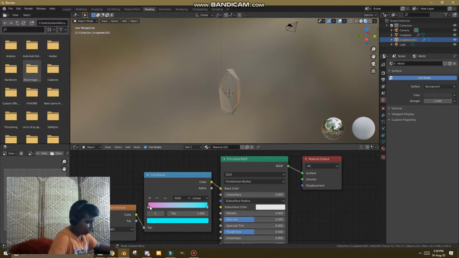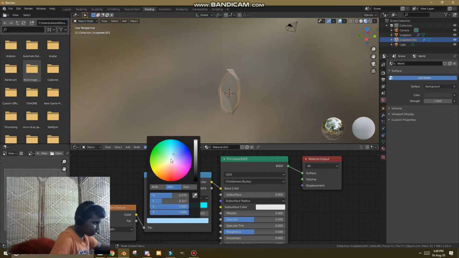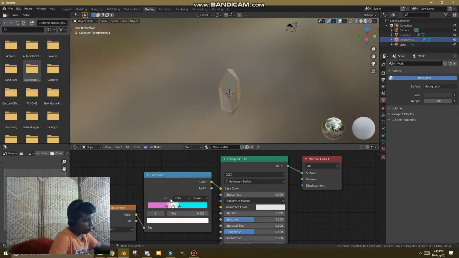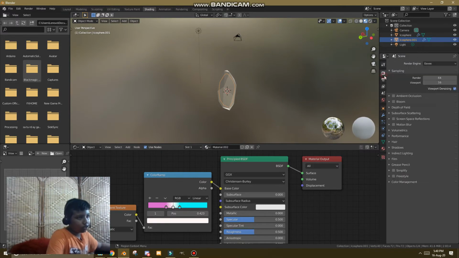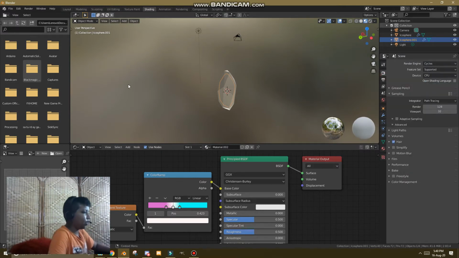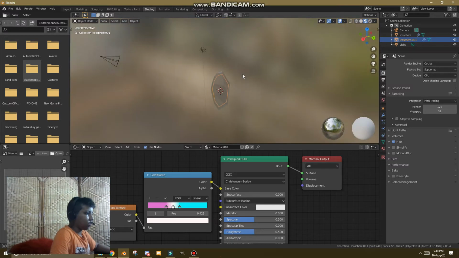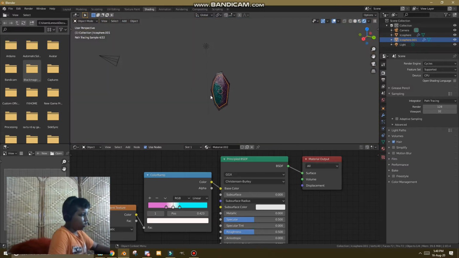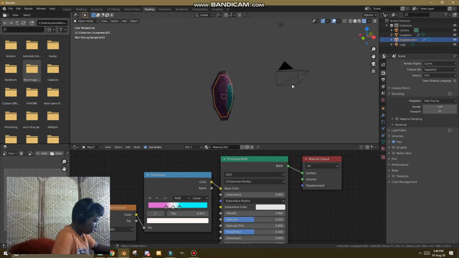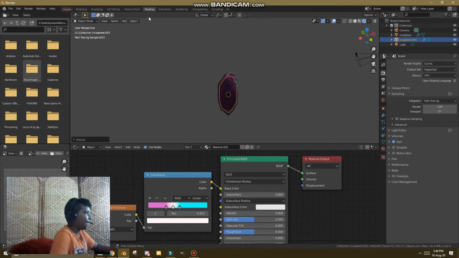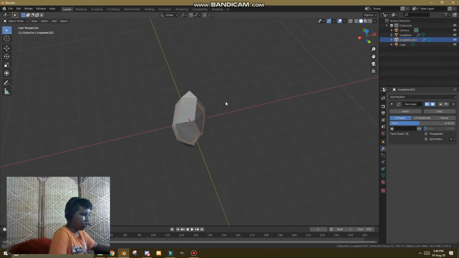Add this. Make it Control and put like a white color. Make sure the render engine is set to Cycles, and I'll go to rendered view. Yeah, this happens, so I kind of like it, but let's scale this down just a bit.